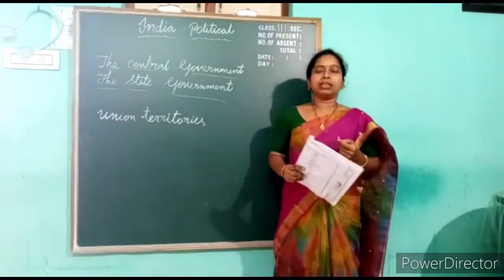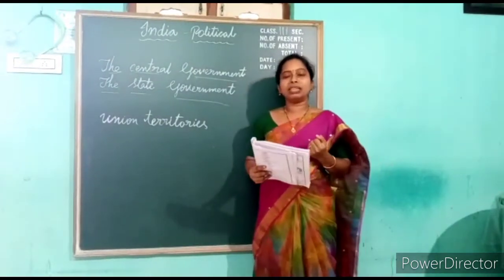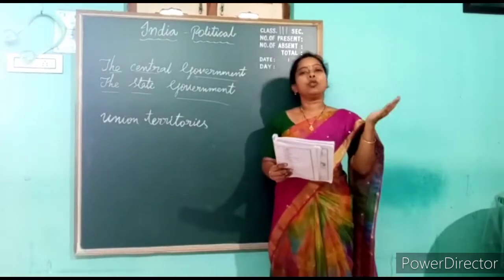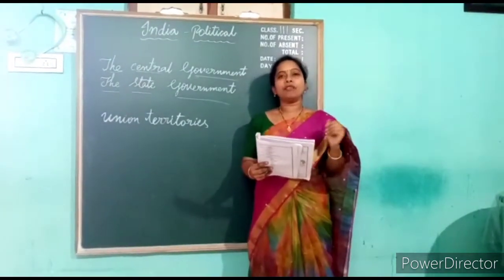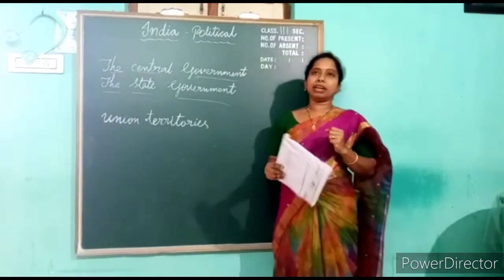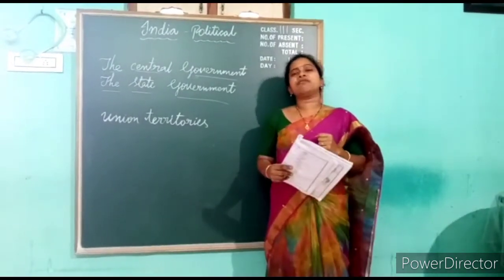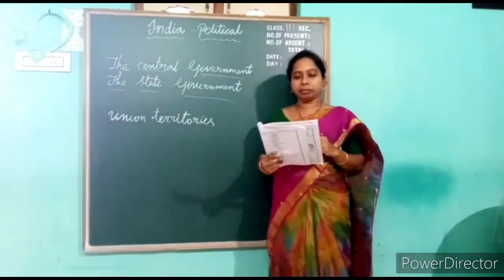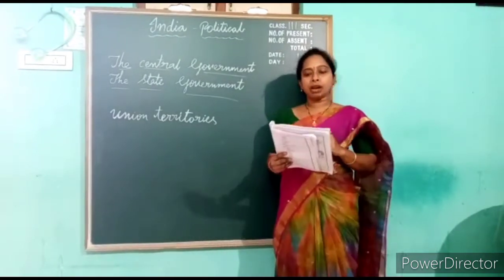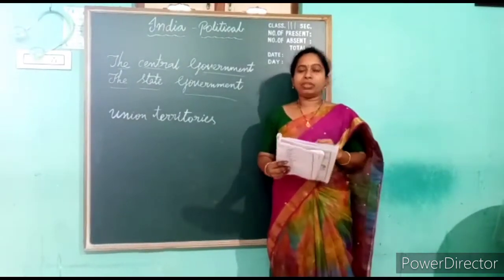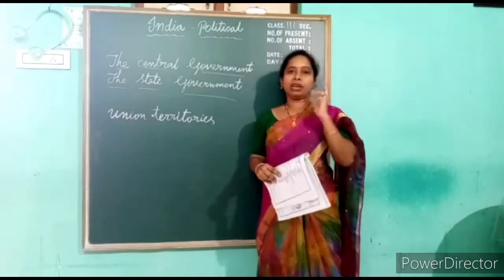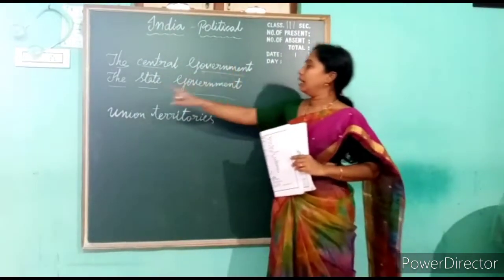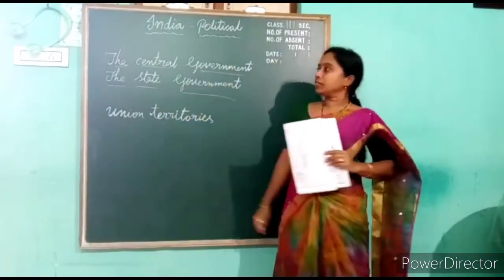Government. What is government? A government is a group of people who decide how a country will function. In a big country like India, it is difficult for a single government to solve the problems of all the people over the country. Therefore, the government has been divided into two levels. What are the two levels, children? The first one is the central government and the second is the state government. Let us discuss them.